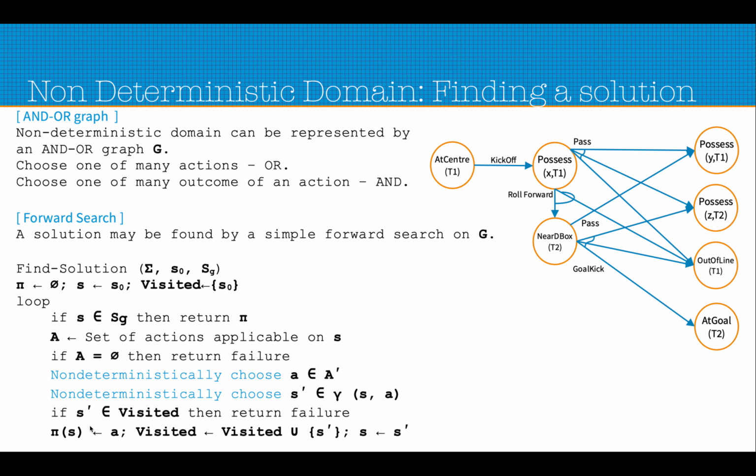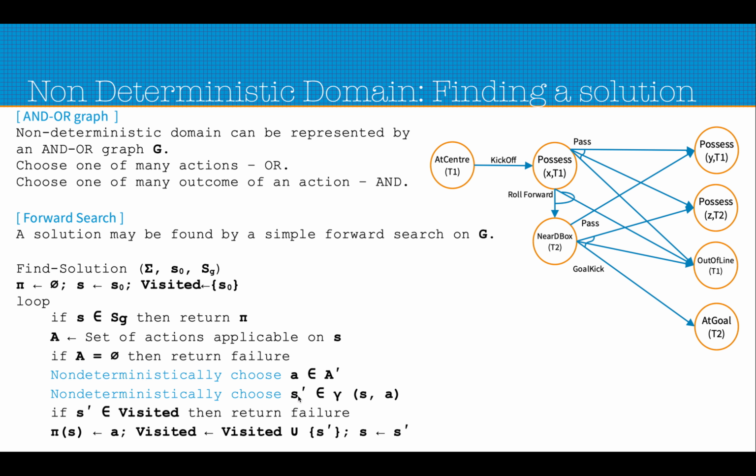Otherwise, we add this action in the policy set pi, so pi of s maps to A. This is the choice we are making. We also add the next state to the visited list. Finally, we move to the next state, that is s prime, and we continue the loop with the new S, the next state chosen by the non-deterministic choice of action and the non-deterministic choice of outcome.